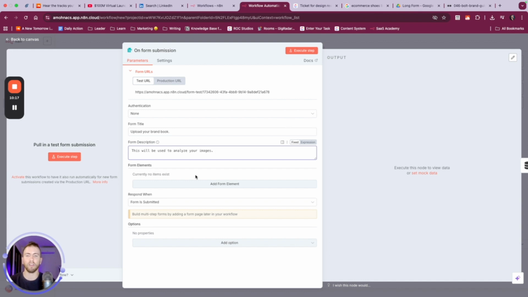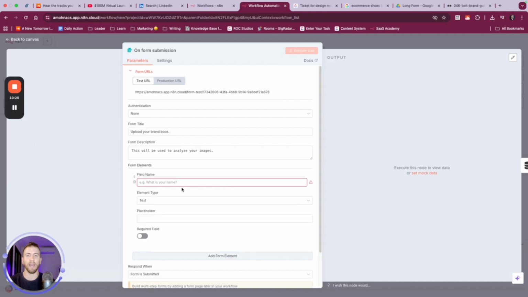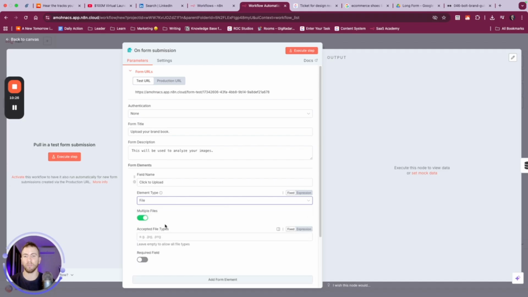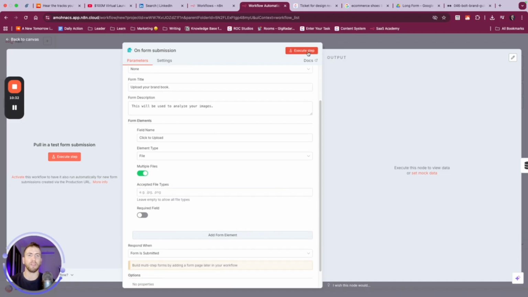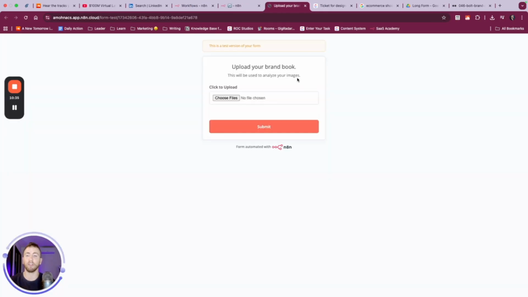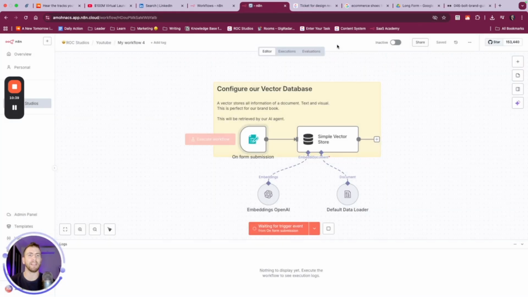Great. Currently no items exist. Do we want to add a form element? Yes. Click to upload, and we want to upload files. Upload as many files as we like. Here we can choose the actual type, and we're good to go with this. When we click execute, it's literally going to open a form where we can click to submit our brand book. We'll come back to that in a second.